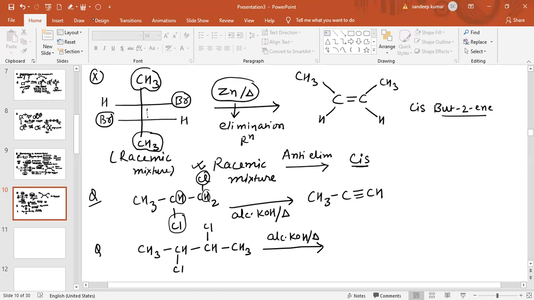Now what happens, see, this halogen and this hydrogen will be removed in the first step. Again this halogen and this hydrogen will be removed. So again there is formation of a triple bond between the carbon atoms. So this product is obtained.